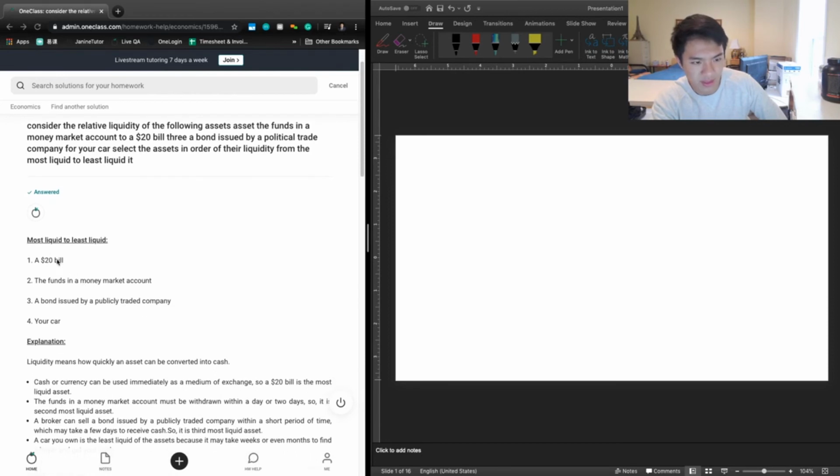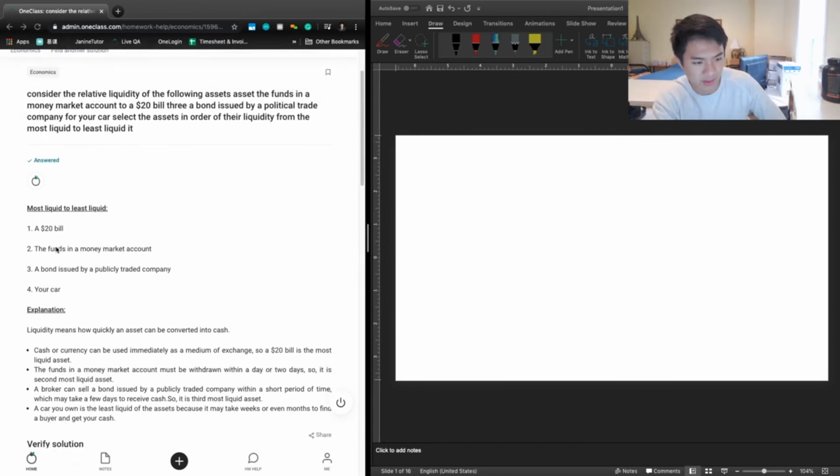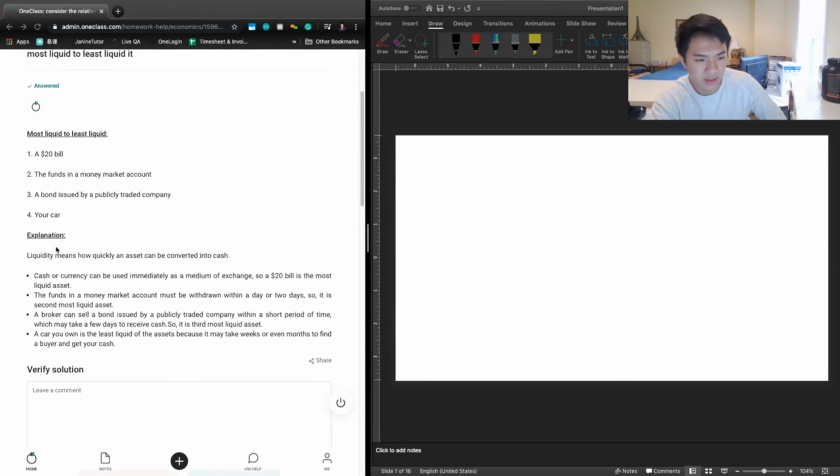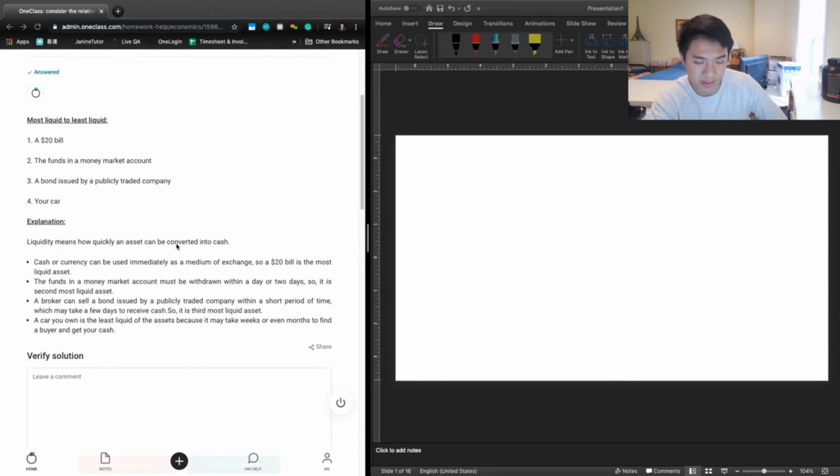So the previous tutor said, from most liquid to least liquid: $20 bill, money market account, a bond, and your car. Great, so we get the same order as them. And their explanation is that liquidity means how quickly an asset can be converted into cash. Perfect. Cash or currency can be used immediately, so a $20 bill is the most liquid asset. The funds in a money market account must be withdrawn within a day or two, so it is the second most liquid asset.